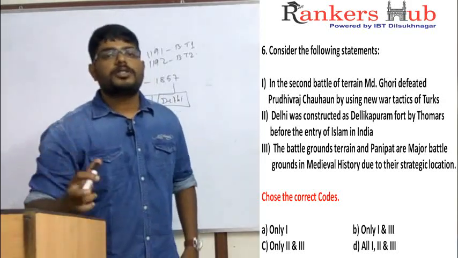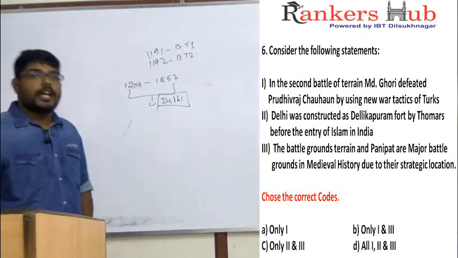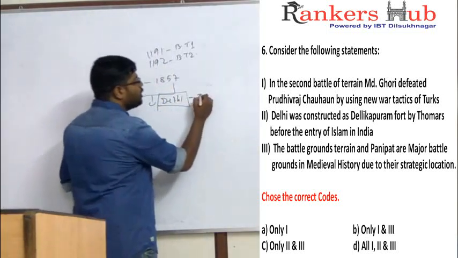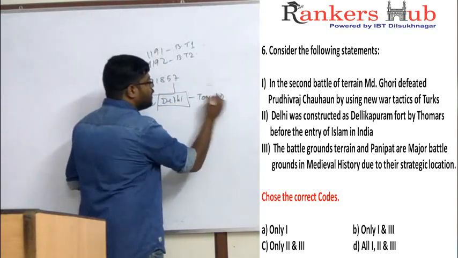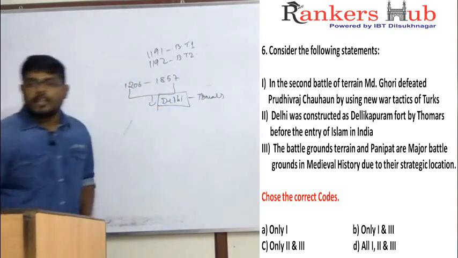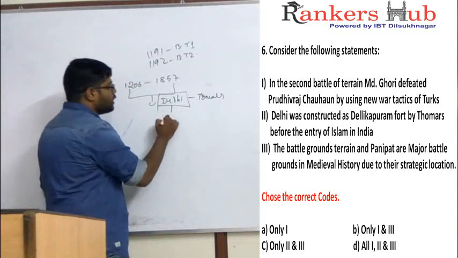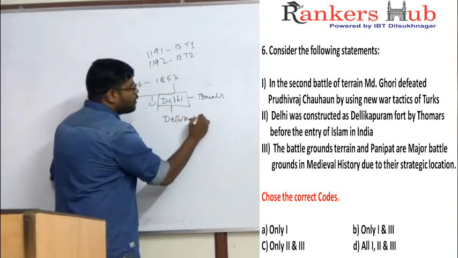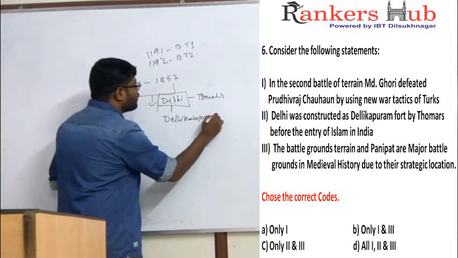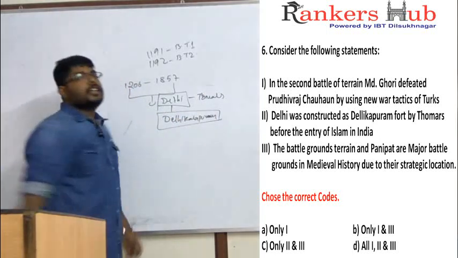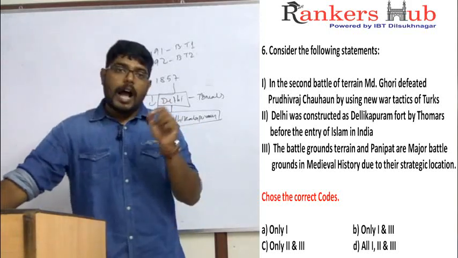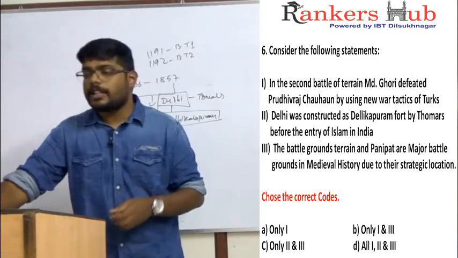But before Muslims came to India, Delhi was constructed by a Rajput clan called the Tomars, and they named the city Dilli Ka Puram. So it is not an Islamic fort, it was constructed by Hindus before the entry of Islam in India. Again, the second statement is correct.